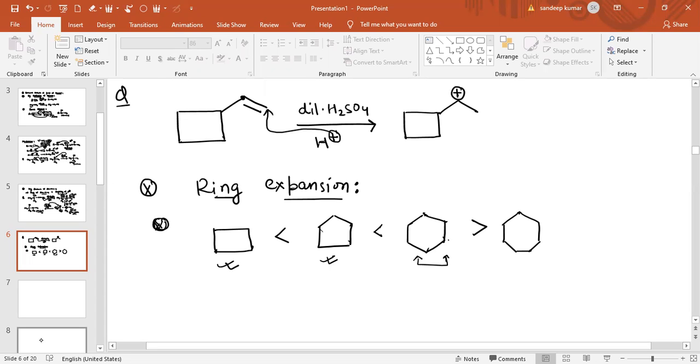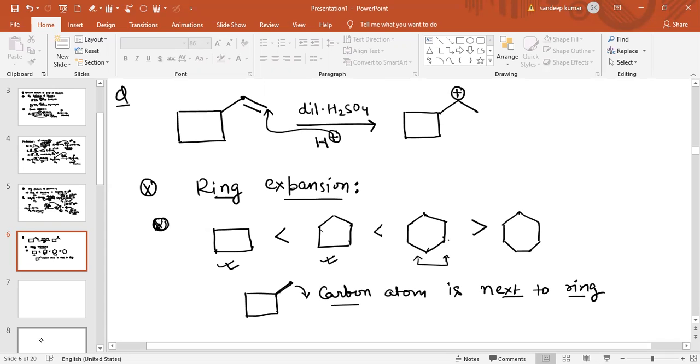Now you can see, what are the chances of ring expansion and when will ring expansion take place? See, if there is a carbon atom outside the ring, like this. This is basically the ring, and this carbon atom is present outside of the ring. This is the first carbon atom. We can also say it is the carbon atom which is next to the ring.